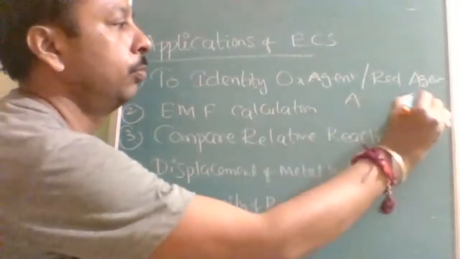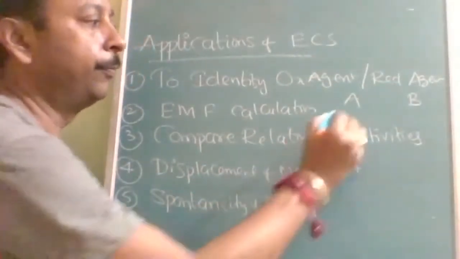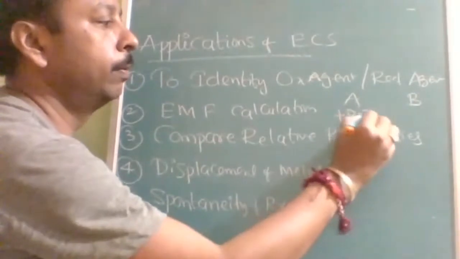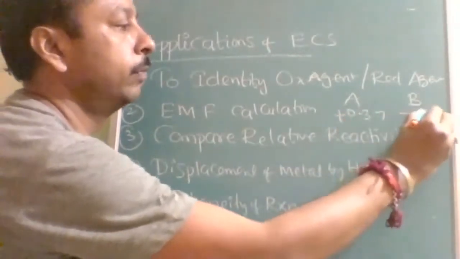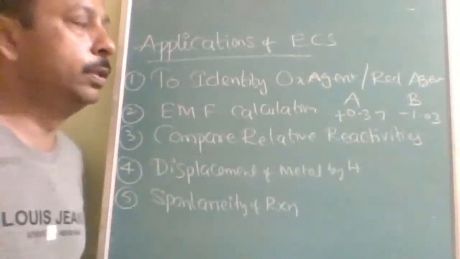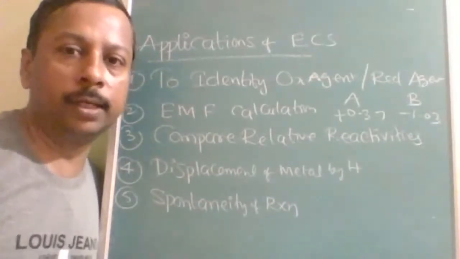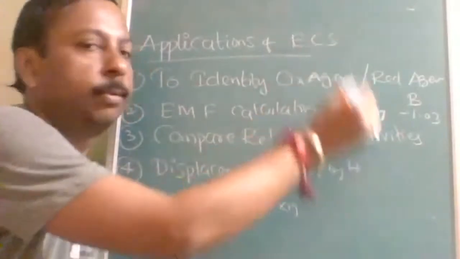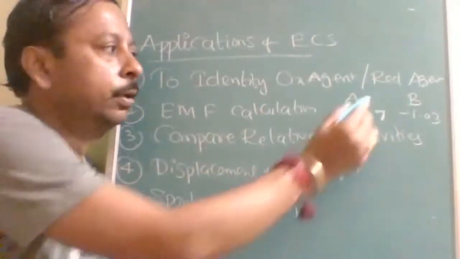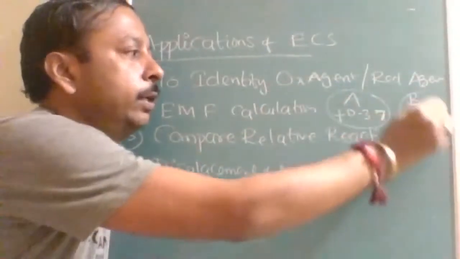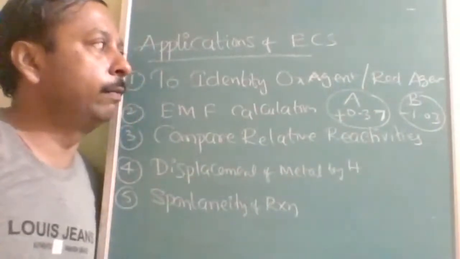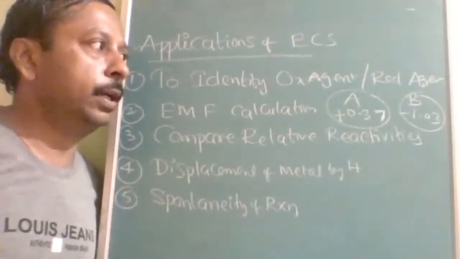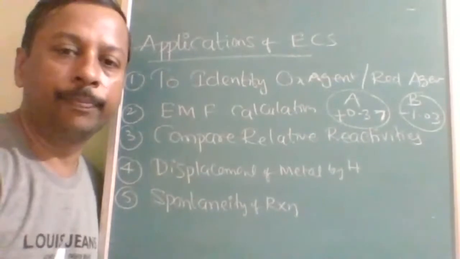Suppose there are two electrodes A and B, with values 0.37 and -1.03. Which is the oxidizing agent and which is the reducing agent?